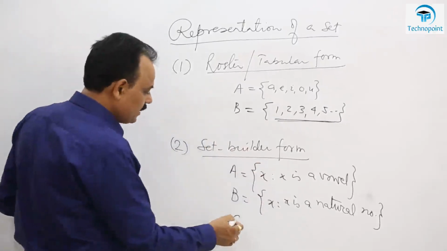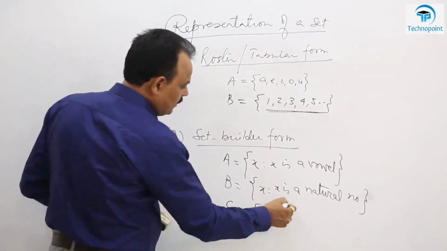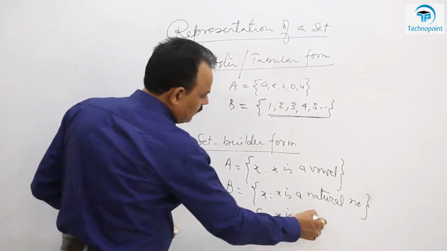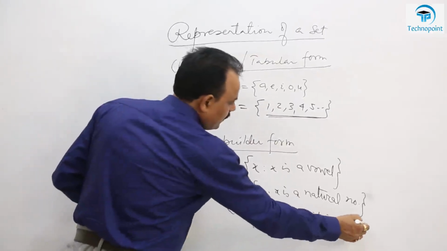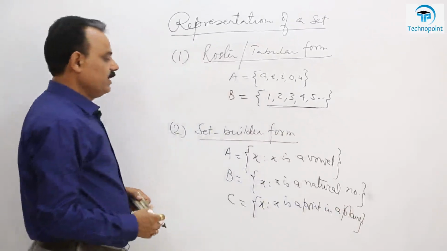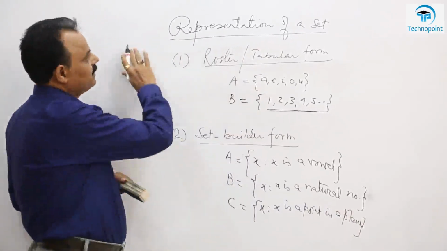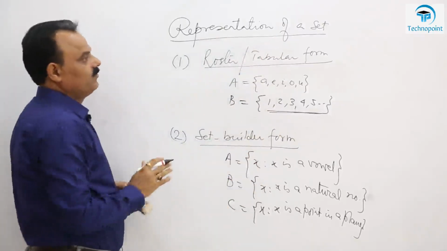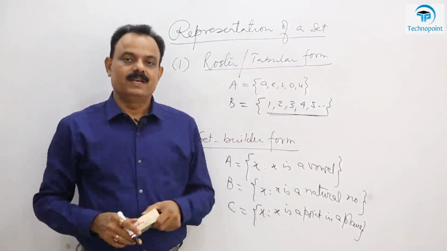Now, suppose we have another set. x is an element of A, C such that x is a point in a plane. Points in a plane. किसी plane पर जितना भी points हैं, कितने points हैं? How many points are there on this plane? Infinite points. There are infinite points on any plane.